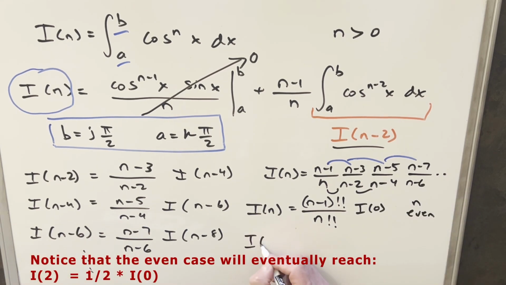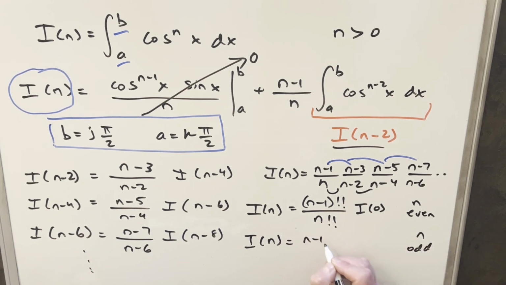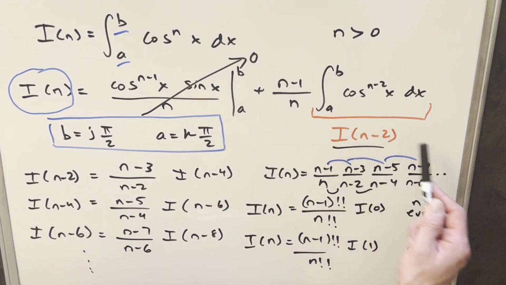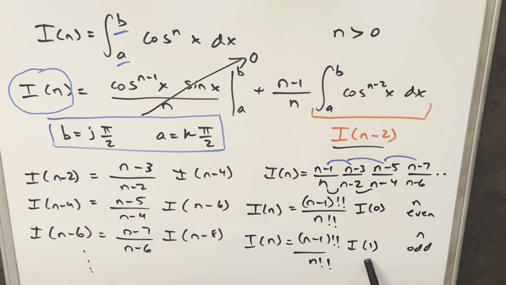And then really the same thing, we can look at when n is odd. This is going to be the same basic formula with the double factorial, but then the last term we need to find is I1. Imagine if n is 3 here, well then here you're looking for n minus 2 or just I of 1. So this is why for the odd case we end at 1.